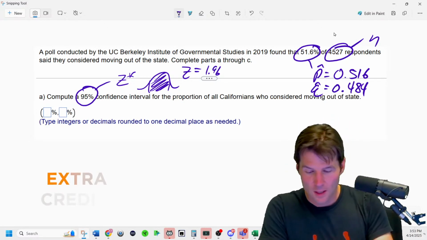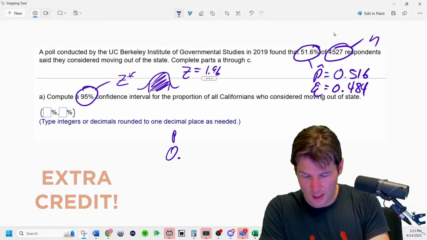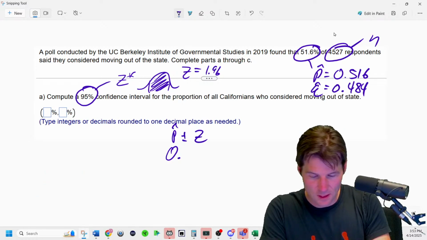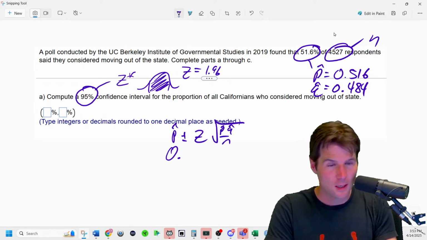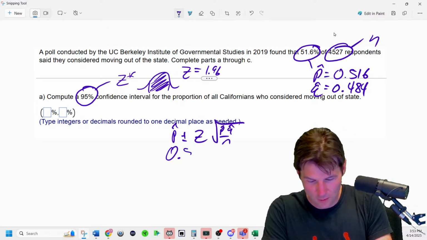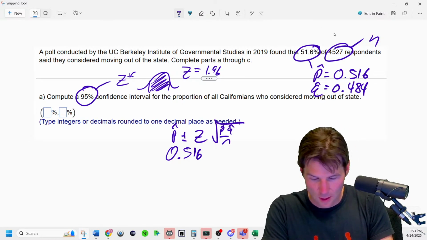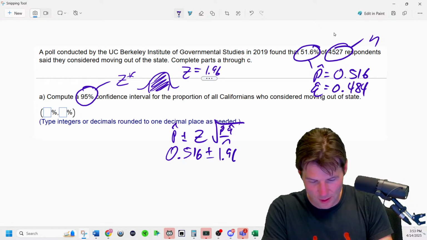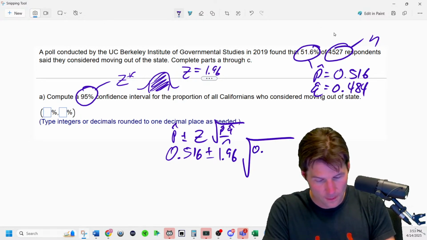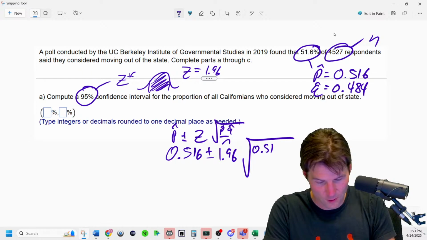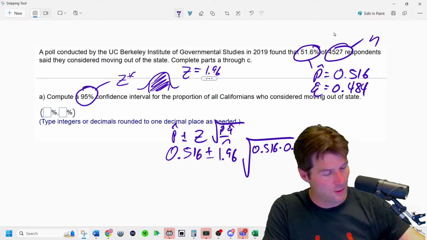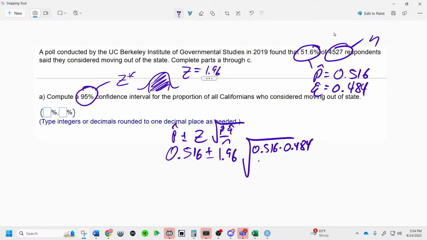So what do we do to get the lower and the upper intervals? We go to p hat plus or minus z times the square root of p hat q hat over n. Then we enter in p hat 0.516 plus or minus the z, which is 1.96, times the square root of 0.516 times 0.484, divided by the sample size, 4527.